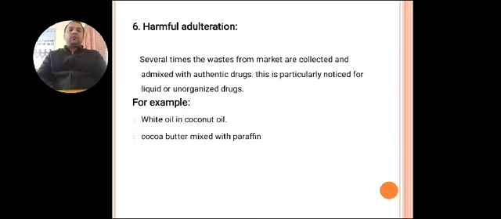Sixth, harmful adulteration. Several times the waste from the market is collected and admixed with authentic drug. This is of particular notice for liquid or unorganized drugs. Example, white oil in coconut oil, cocoa butter mixed with paraffin.